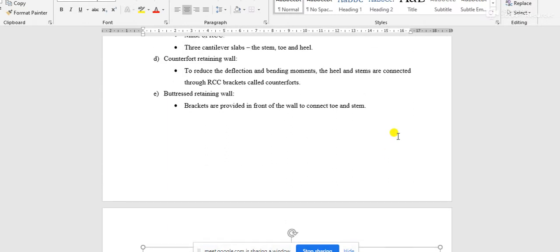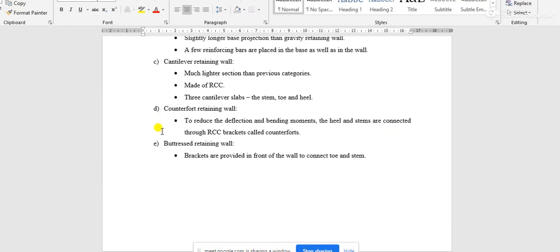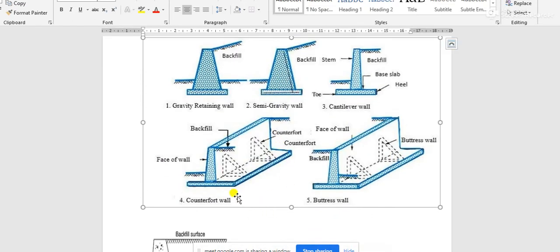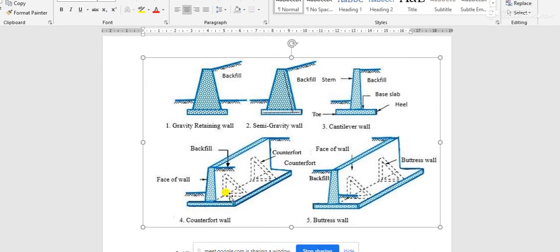Now coming to the next type of retaining wall, that is called counterfort retaining wall. This is one special kind of retaining wall, and obviously this is a special type of cantilever retaining wall, because the cross section and design of this kind of retaining wall is very much similar to that of cantilever retaining wall.